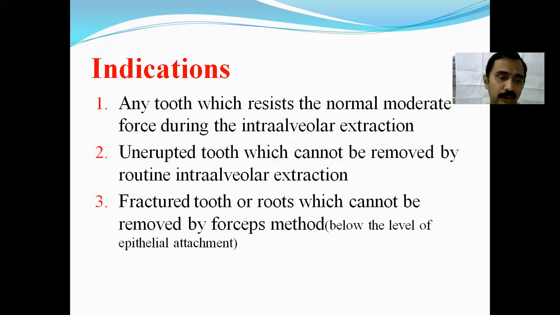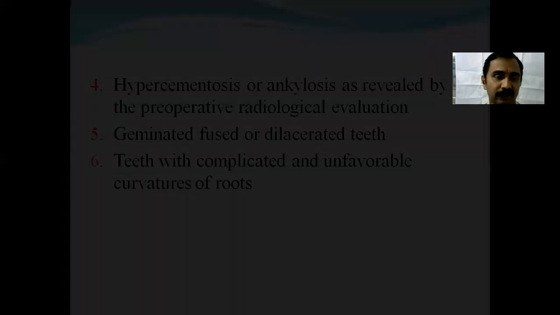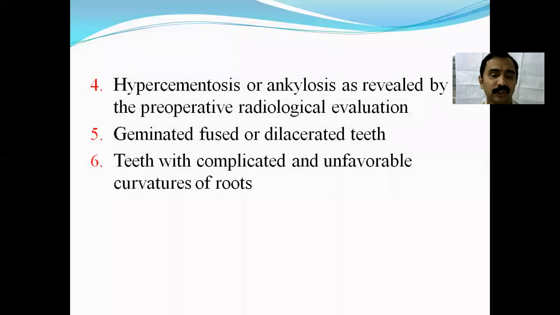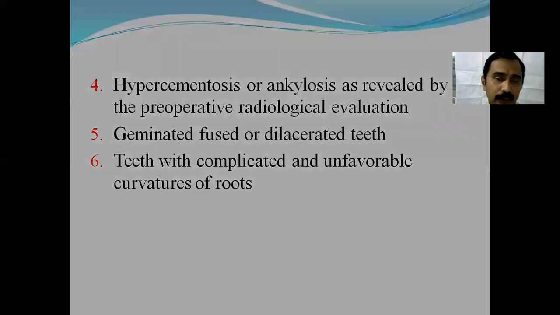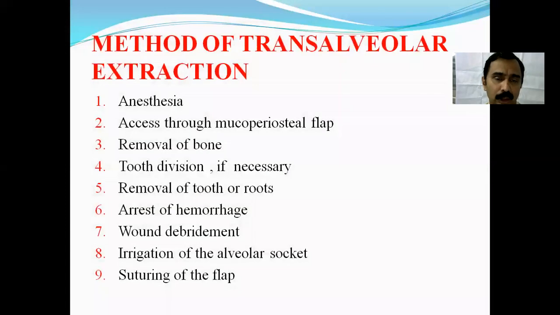An unerupted tooth which cannot be removed by routine intra-alveolar extraction can go for transalveolar extraction. Fractured teeth or roots which cannot be removed by the forceps method can also be removed this way. Hypercementosis, dilaceration, and unfavorable curvatures of the root are other indications.